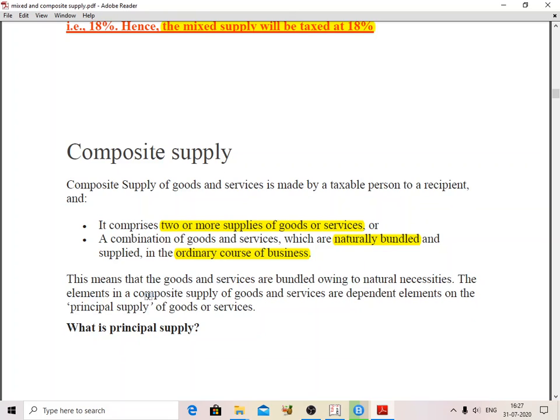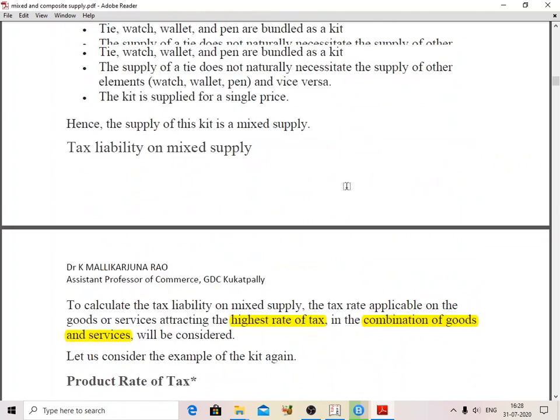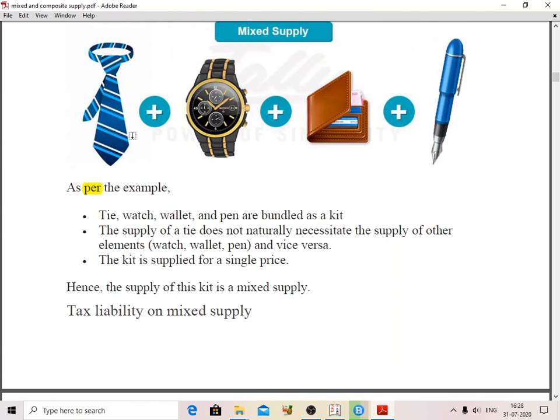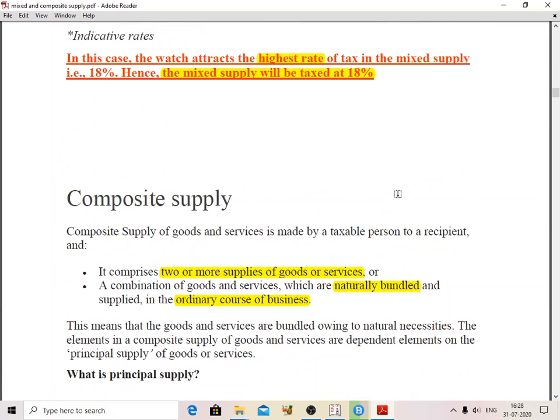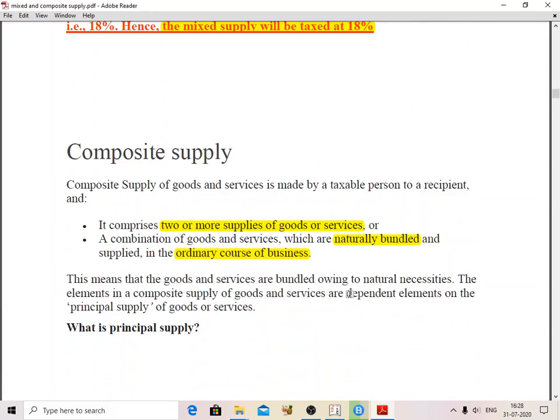The elements in a composite supply of goods and services are dependent elements. Here in mixed supply, these are independent elements. But in composite supply, the goods and services are dependent elements.